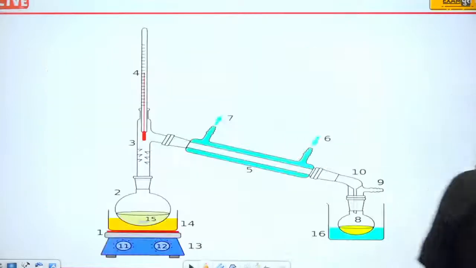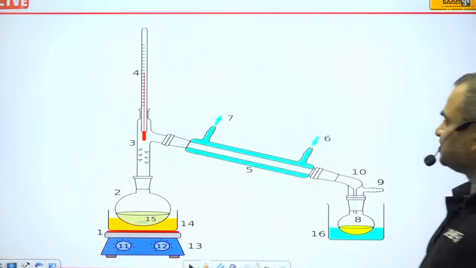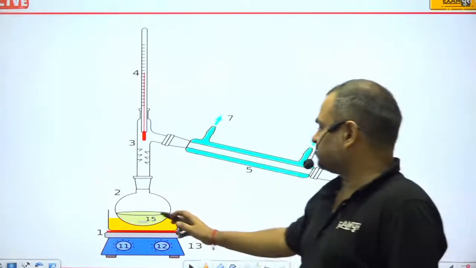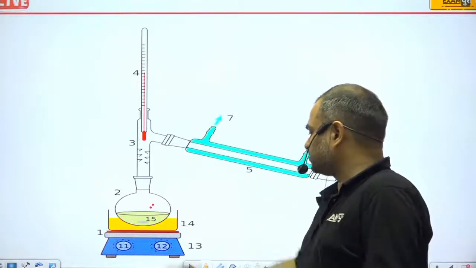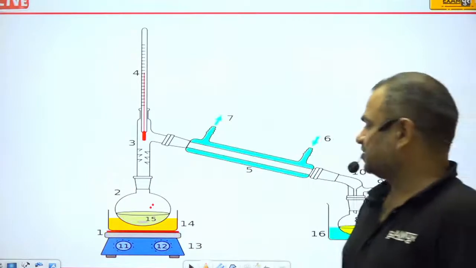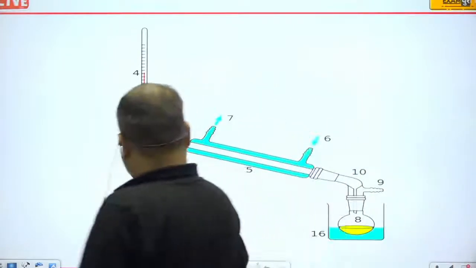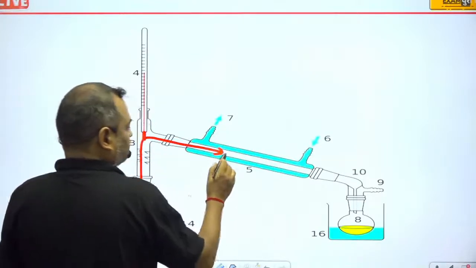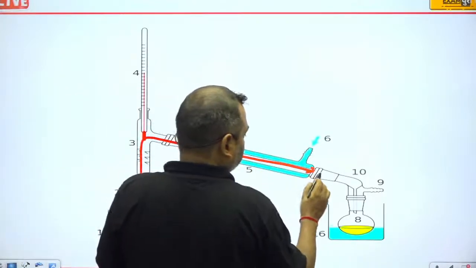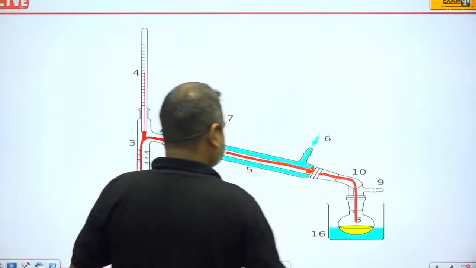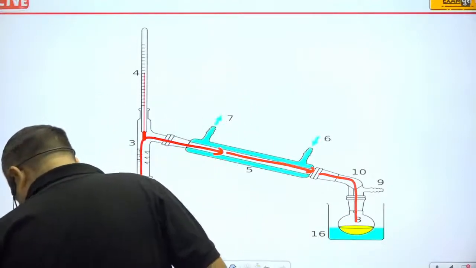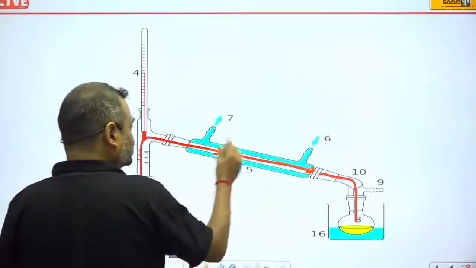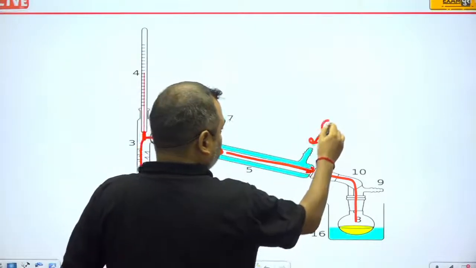Okay, so here you can see that this is the process of distillation. This is the mixture and you are heating the mixture. Then the alcohol goes in this way in the form of steam, and then this is condensed. And actually this is the cold water.